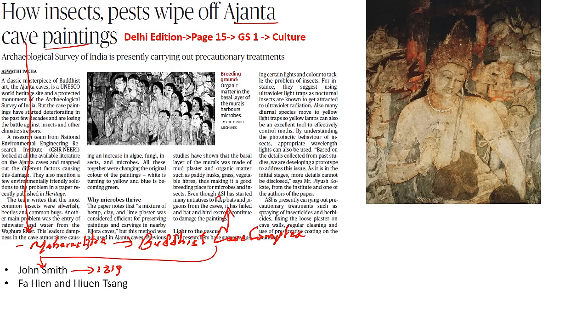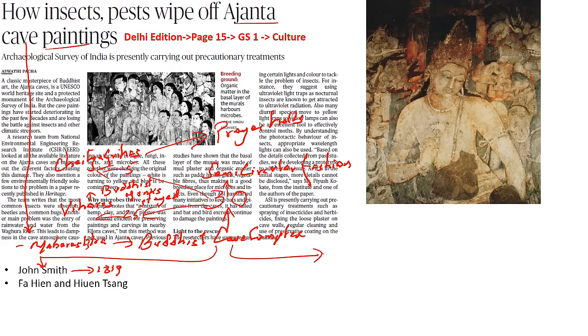There are about 30 caves in this particular complex, and these have been carved out in a semicircular fashion. Out of 30 caves that we have, 5 are Chaitya Grihas, the remaining 25 are the Viharas. What is the difference between the Chaitya Griha as well as Viharas? A Chaitya Griha is a place where people actually assemble. It's a prayer area where people come up together. They have spiritual talks as well as debates. So this is nothing but a prayer hall. What is a Vihara? A Vihara is a place where the Buddhist monks come over and stay in this particular place. So there would be independent rooms and they would come over to rest in that particular place.